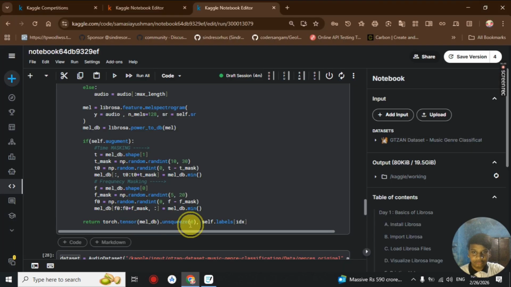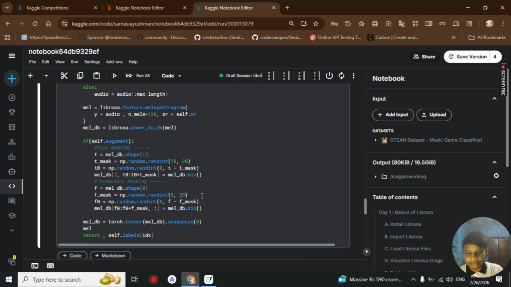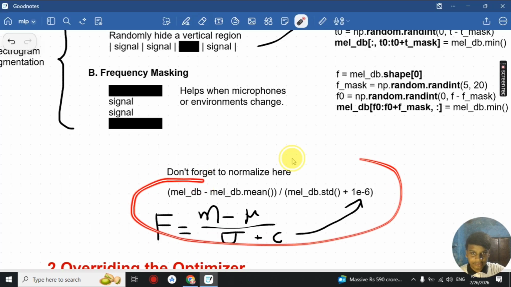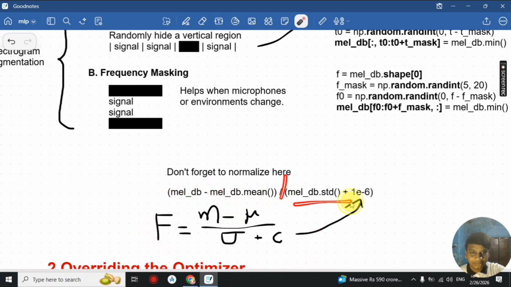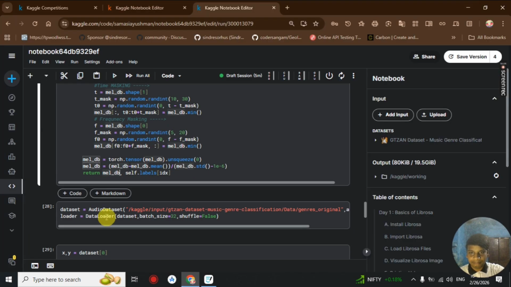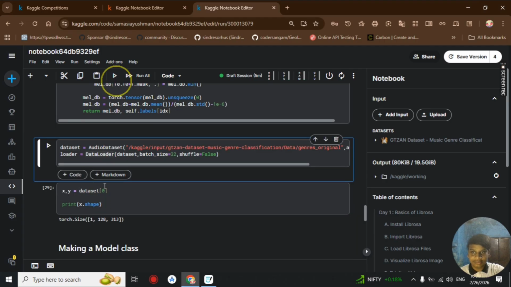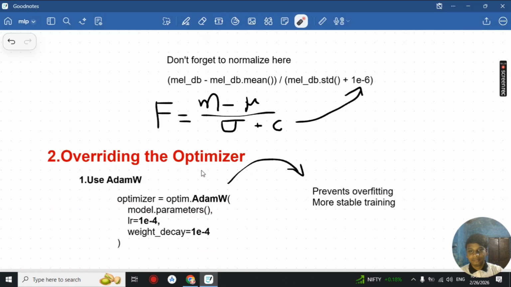Also remember that after you do the whole pre-processing, you must call mel_db.tensor.unsqueeze, and then you normalize with our standard normalizer. Okay, so we subtract our mean and then divide by our standard deviation plus a small value, so we don't have a divide by 0 error. So we write the whole function and we'll be returning this value, the mel_db, and we'll be running it. You will see the final size which we have written previously, but now our data is augmented and normalized.